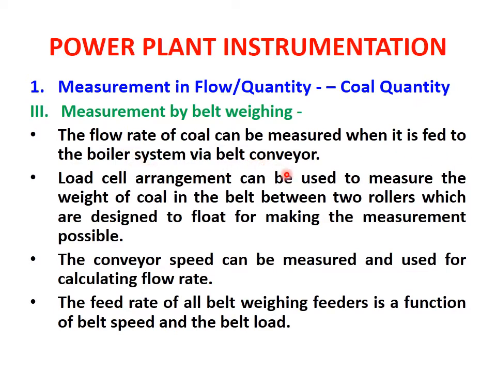The flow rate of coal can be measured when it is fed to the boiler system via belt conveyor. So with the help of a belt conveyor also we can measure the particular weight.